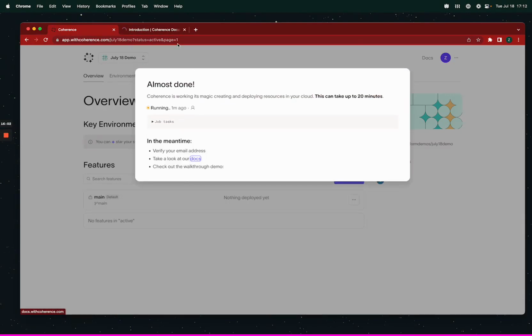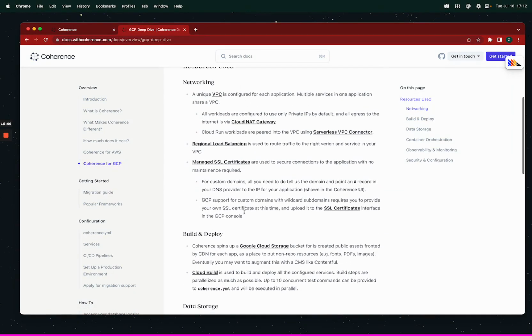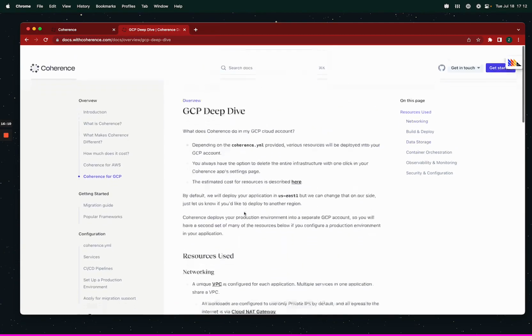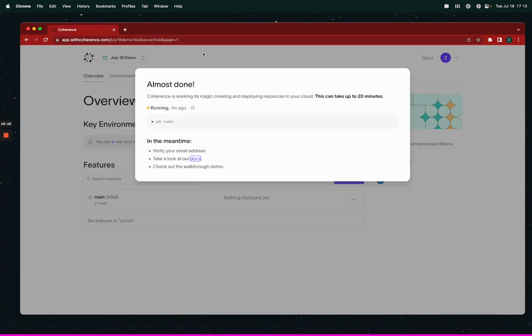And obviously dive into all the information about this in our docs. Coherence for GCP talks about what we set up for you, when and why and how. Happy to answer any questions if you get in touch with us. Lots of options up here. So I'll pause this while it's running.